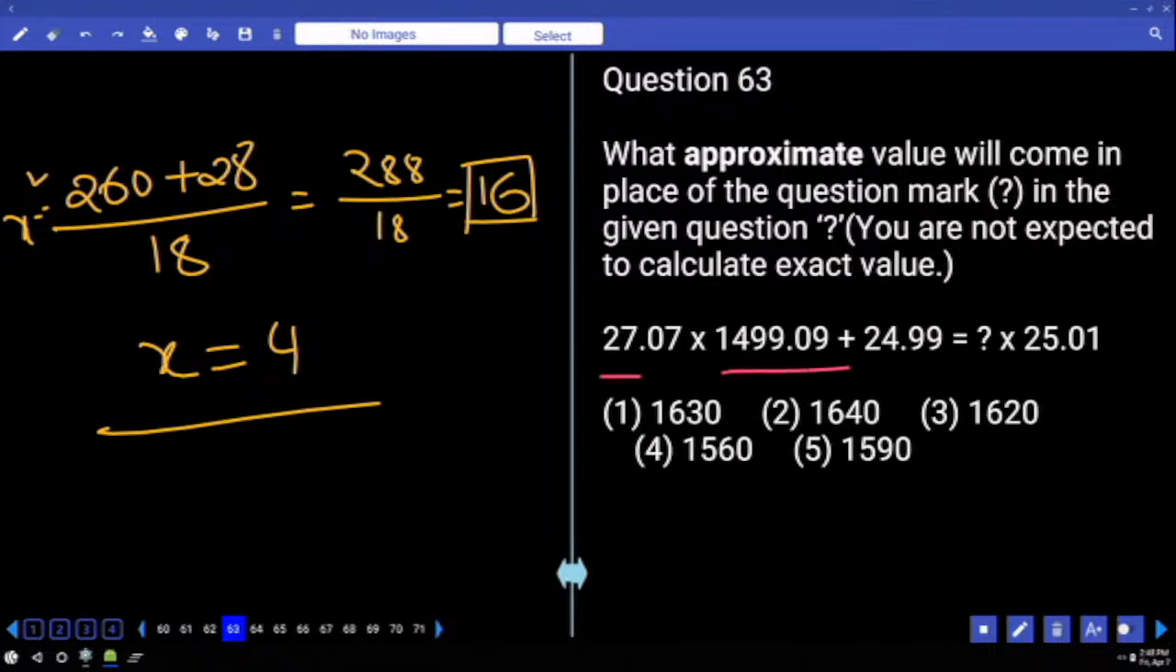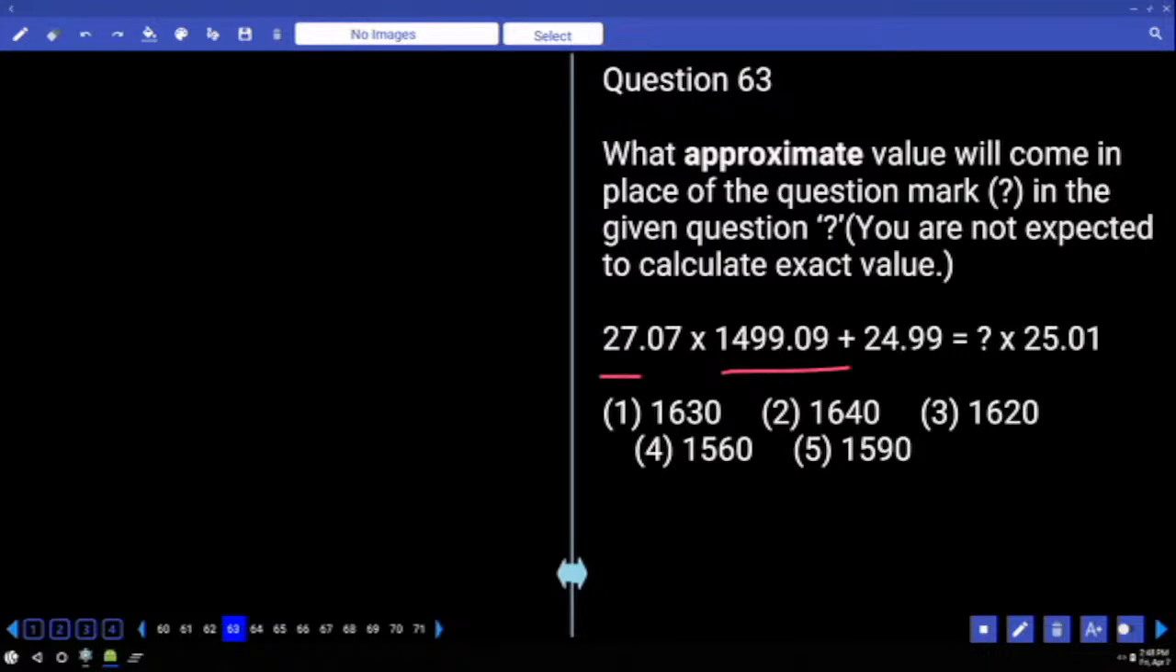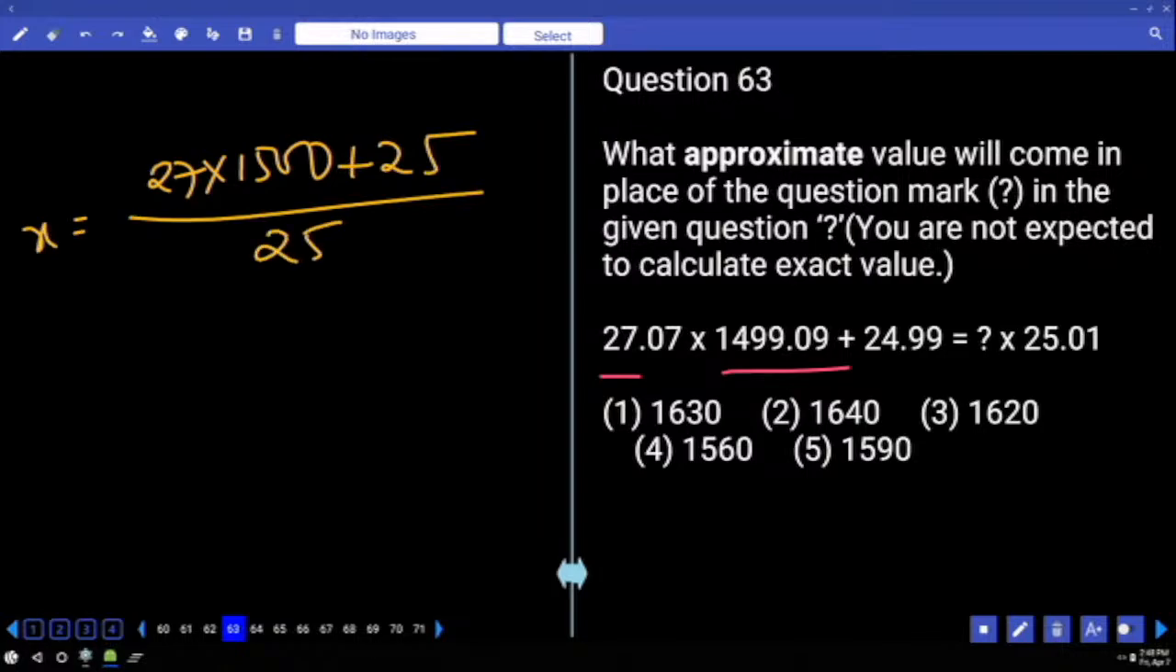27 into 1500 only. Plus 25. So that means 27 into 1500 plus 25 is equal to x into 25. Then x is equal to divided by 25 only.